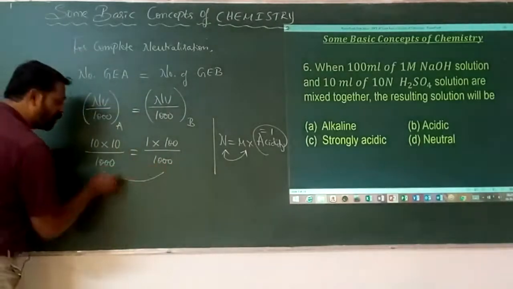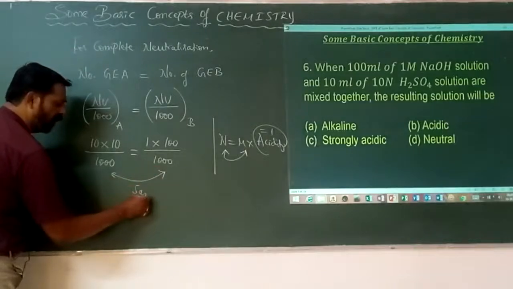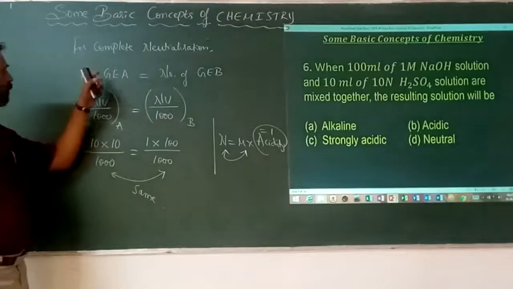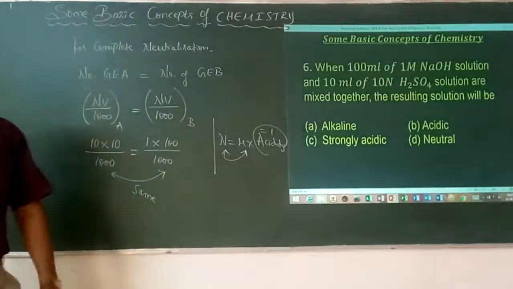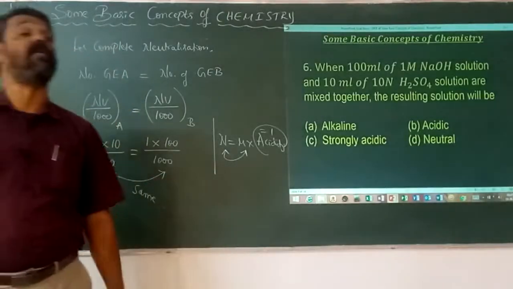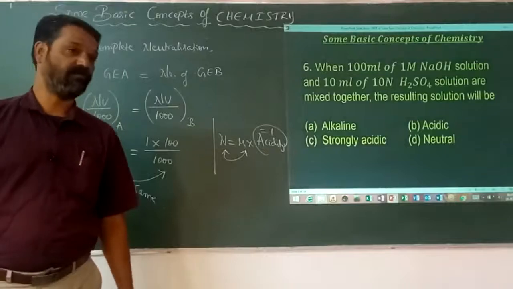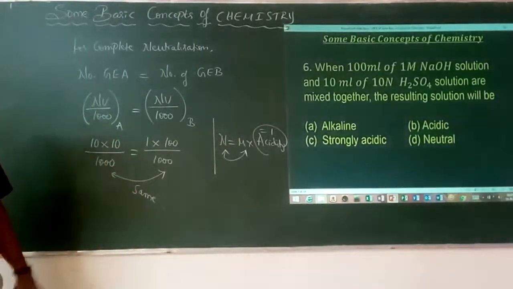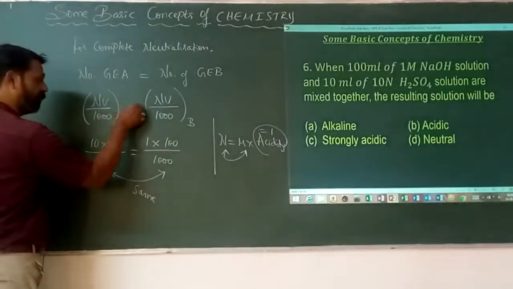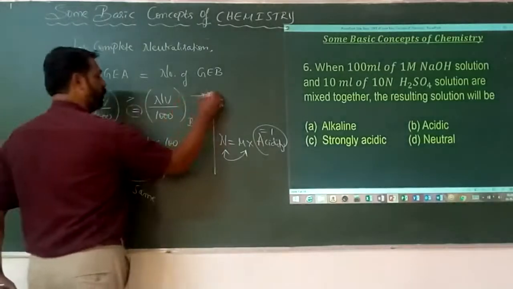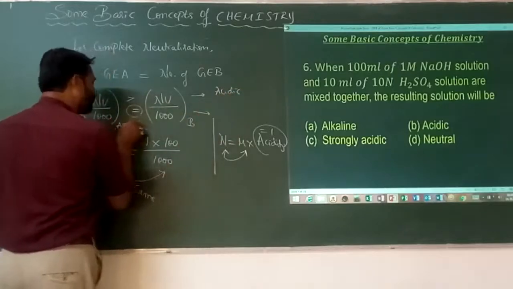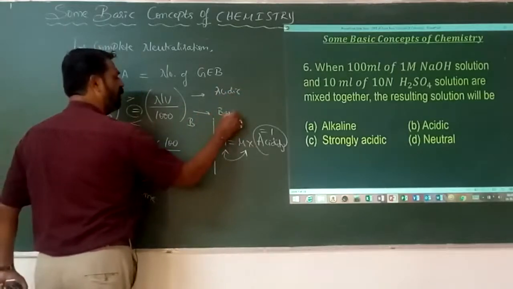Can you see that both are the same? 100 by 1000, or 1 by 10. As the number of gram equivalents of an acid is exactly equal to the number of gram equivalents of a base, it is a perfect neutral substance called a salt. Okay? Suppose the number of gram equivalents of acid is greater, then it refers to acidic nature. If it is less, then it is found to be basic.